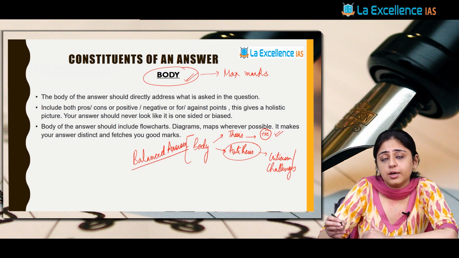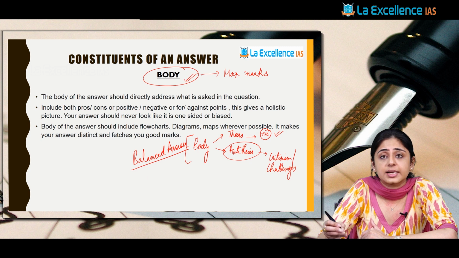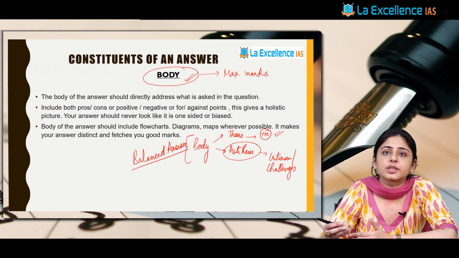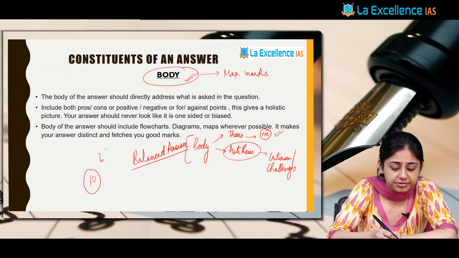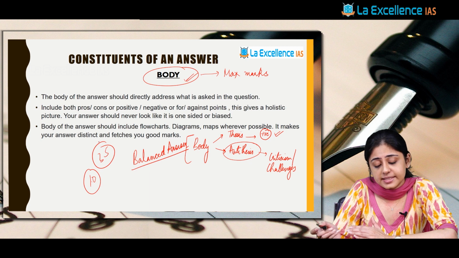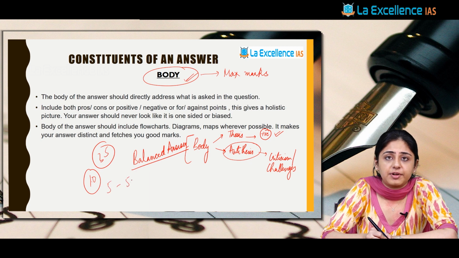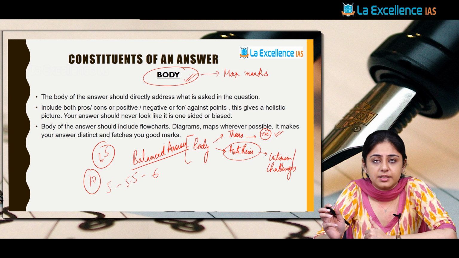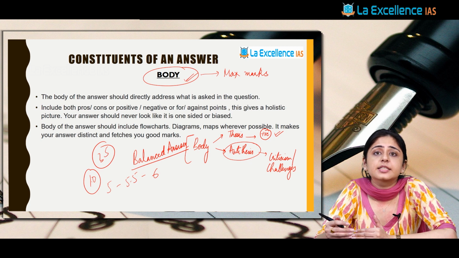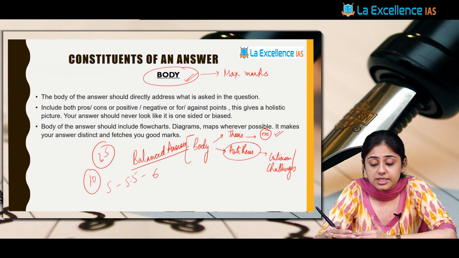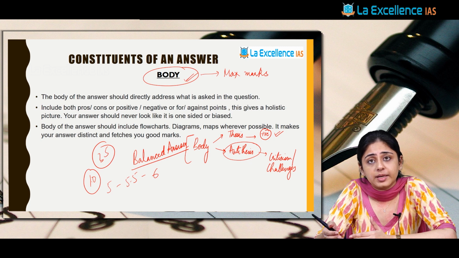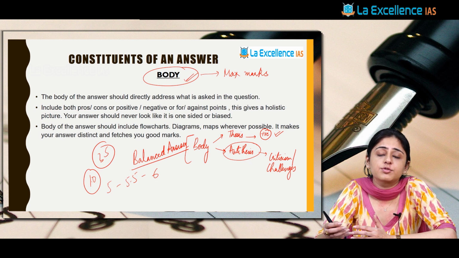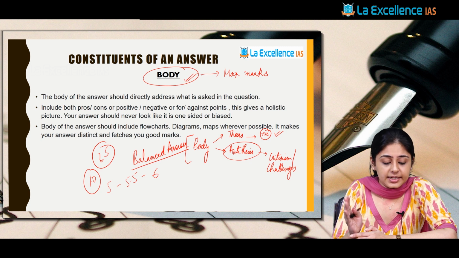If a person is writing only benefits of Panchayati Raj and not discussing the negative points like Sarpanch Pati or bogus SC candidates, probably out of 10, he'll get 3.5. But a person who is writing a balanced answer, he'll get 5, 5.5 or even 6 marks in a 10 marker, right? So this balanced answer is very important. You are a civil servant, you are expected to be unbiased, right? So this should reflect in your answer. You are aspiring for an exam where you'll become a civil servant, so you should be unbiased. You should know both sides of the coin, right?